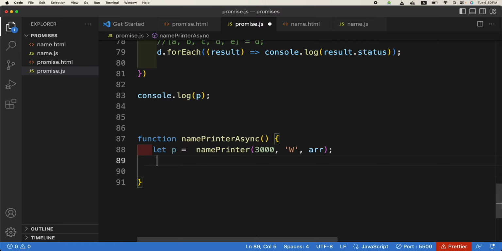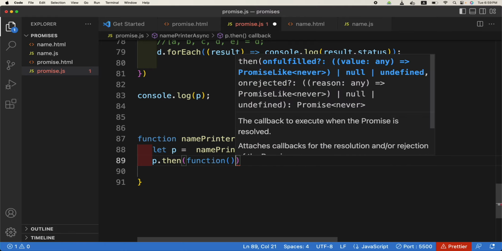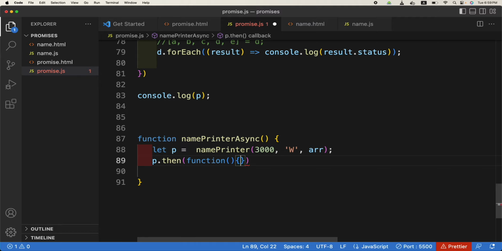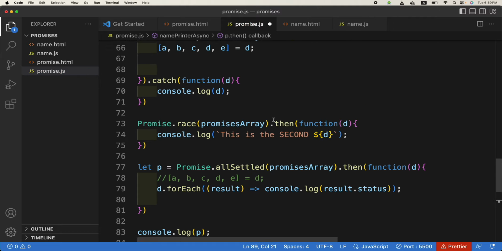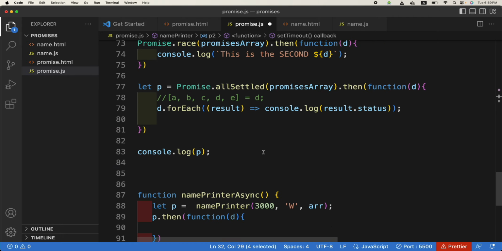So P.then, and it is going to be a function, and this function actually accepts an argument, and that argument is what is passed to this resolve function, this one. So we can catch it here.